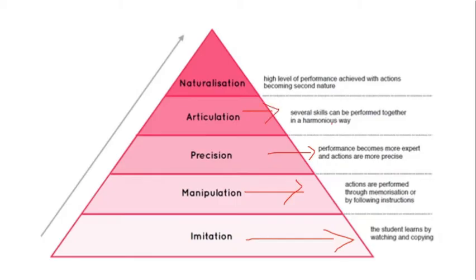Articulation, it means performing several skills in a very harmonious manner. And naturalization, it means coming up with a high level of performance which is achieved with the help of certain actions in a natural way. So that is how, but most of the time examples are not seen, it is the sequencing and arranging them, but it can come as the following also.